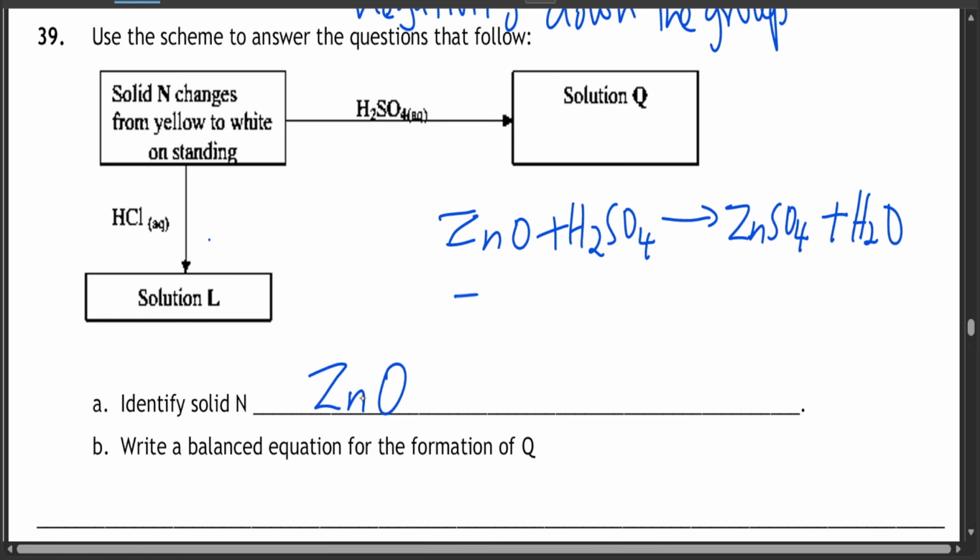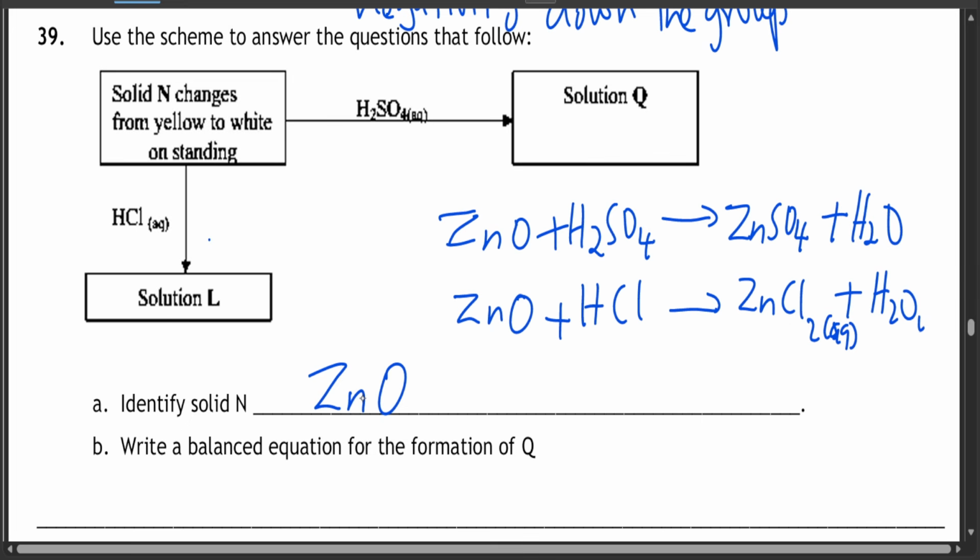If it reacts with hydrochloric acid, it gives you zinc chloride, which is aqueous, a salt, plus water, which is liquid. And as always, don't forget to write the states. I didn't balance, but you should balance.